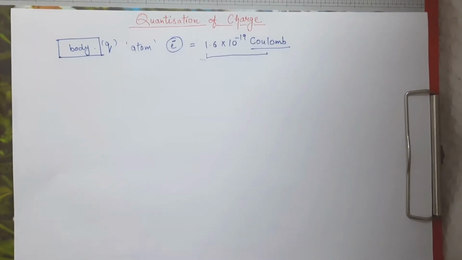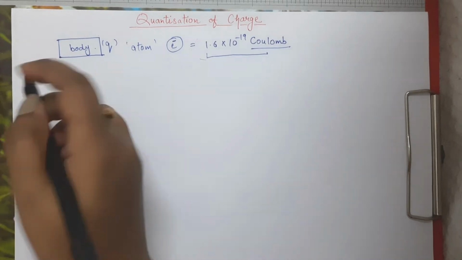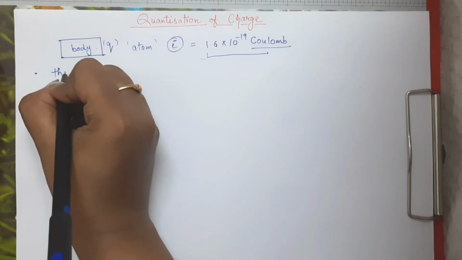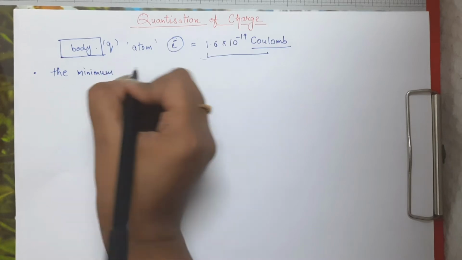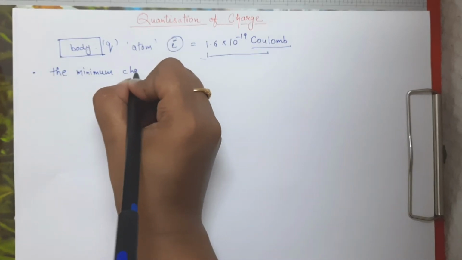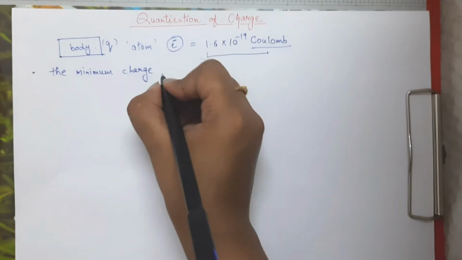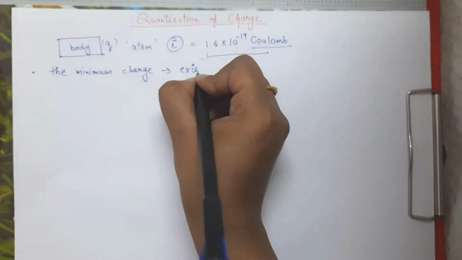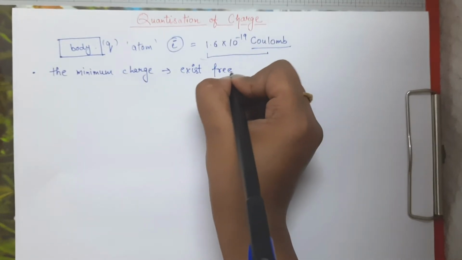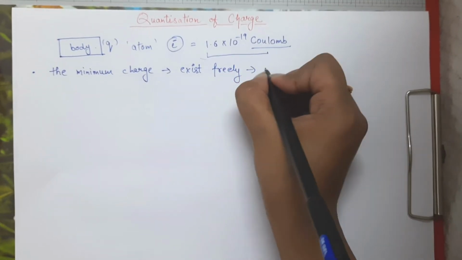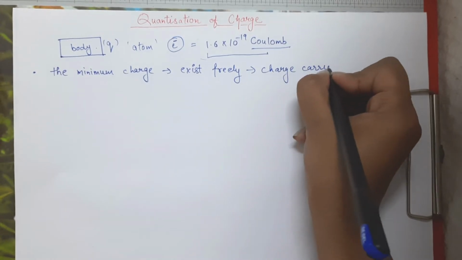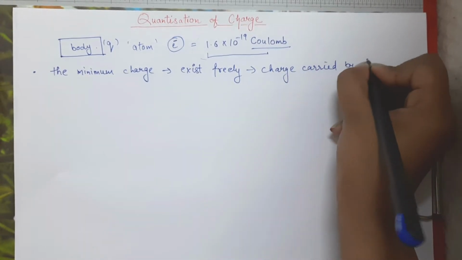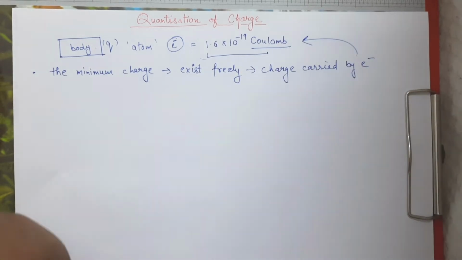So what you have to understand from here is that the minimum amount of charge which can exist freely is the charge carried by an electron, and the value is this one, okay. This is the first point which you have to understand.